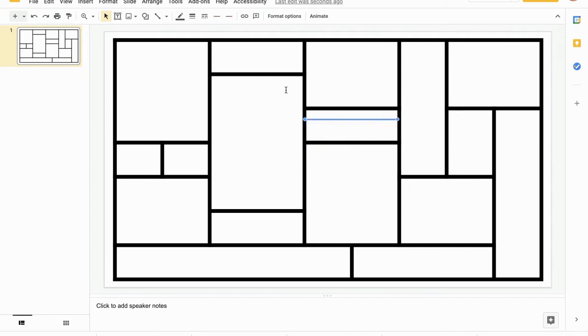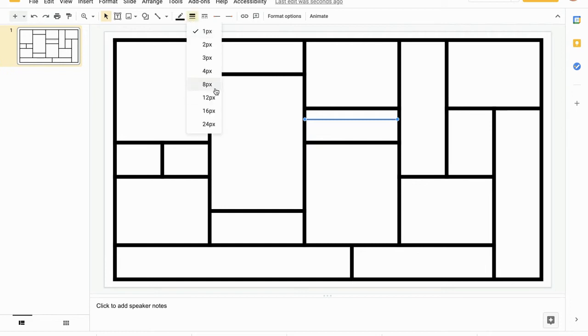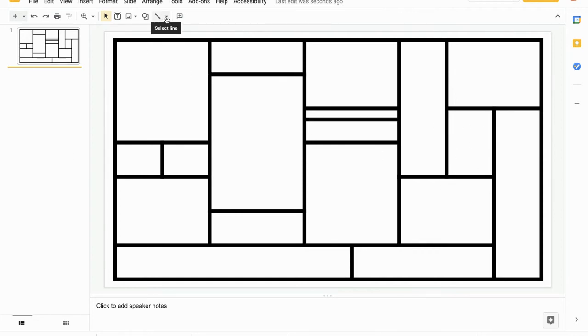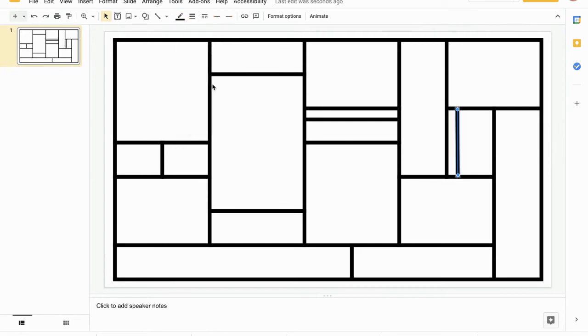So I'm going to get it right across here, and I'm going to make that also black, but I also want it to be the same width. And you can do that in a couple of places. So I'm going to choose another one. Maybe I'll do a vertical one here. So I click at the one end, and then I want to swing this guy around. I want to try and make it really nice and straight. I'm going to go in here and make it black and make it 8 pixels. Okay.